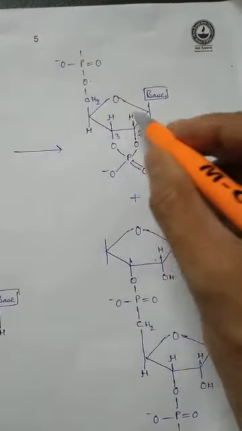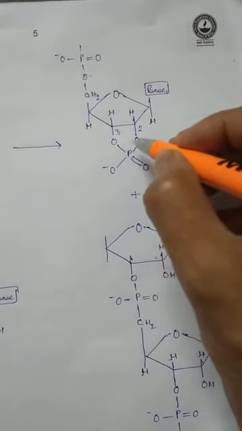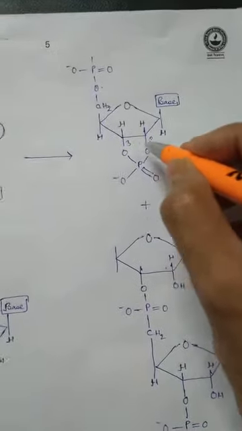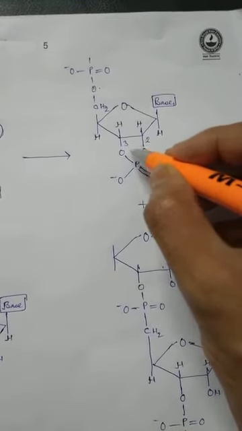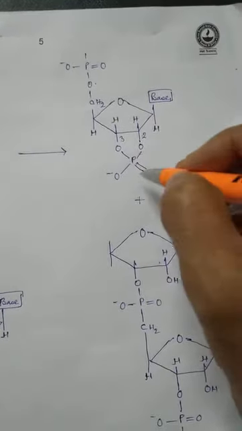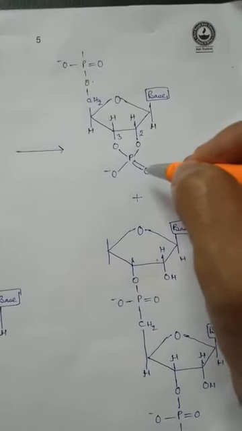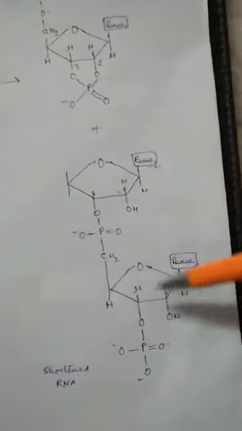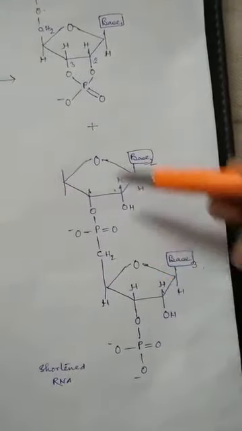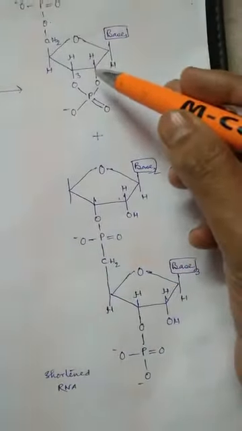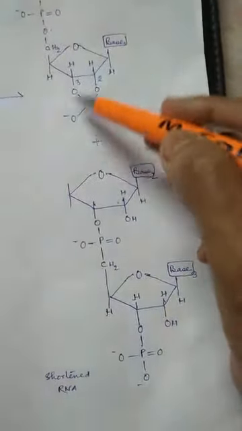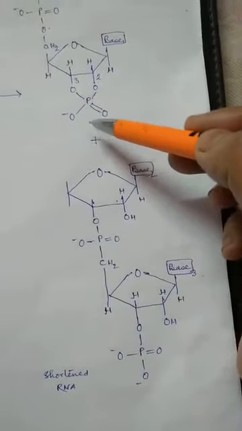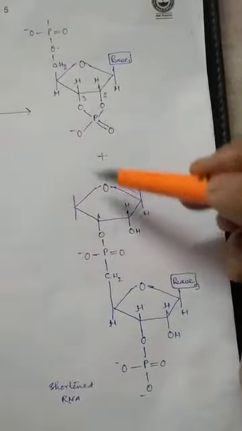This nucleotide is a kind of cyclic derivative. So a 2',3' cyclic derivative compound is formed, resulting in a shortened RNA molecule. So one nucleotide of the RNA molecule has been released or removed from this chain.